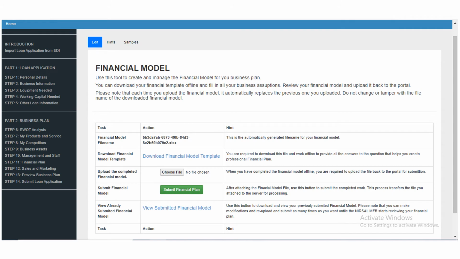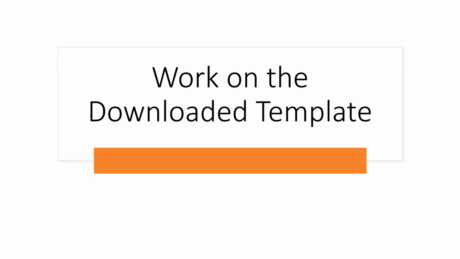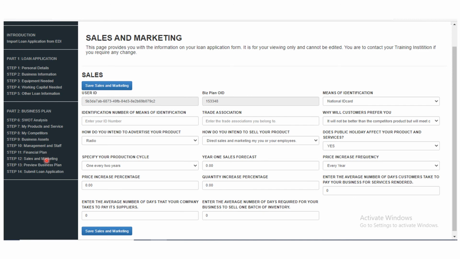Stakeholder. Before we go to step 12, I want you to have a break. If you have not gone through what you need, work on the downloaded template. Remember, after you work on it, you are going to upload it and save it there before you move on to the next step, which is step 12, sales and marketing.